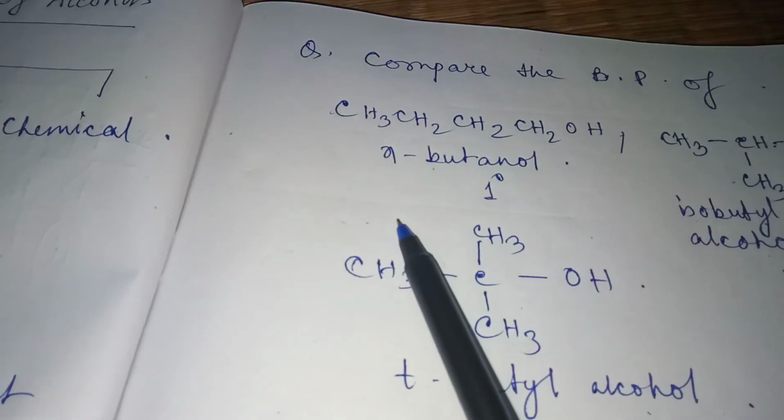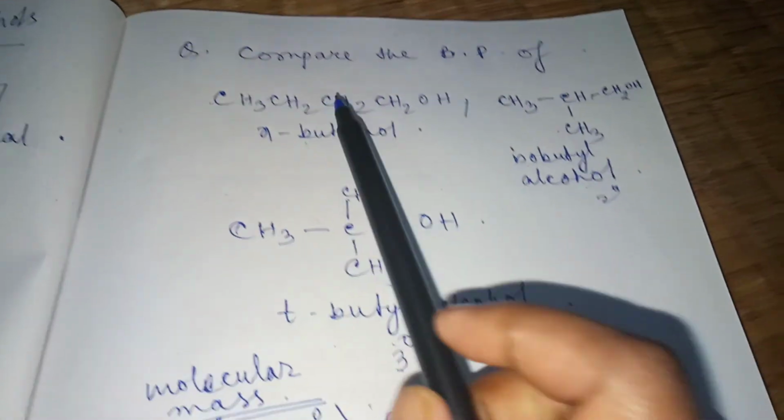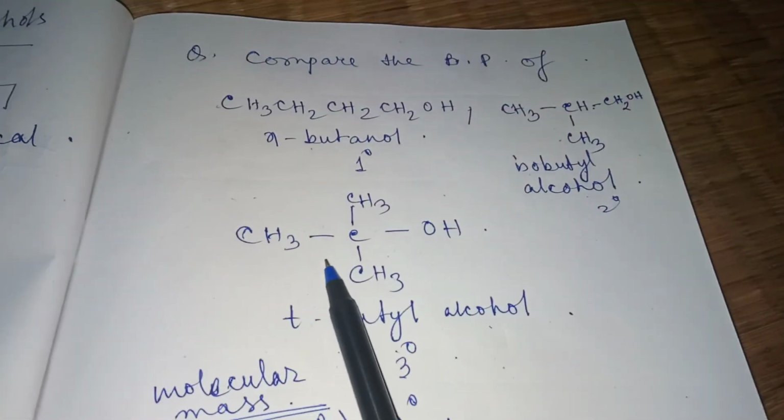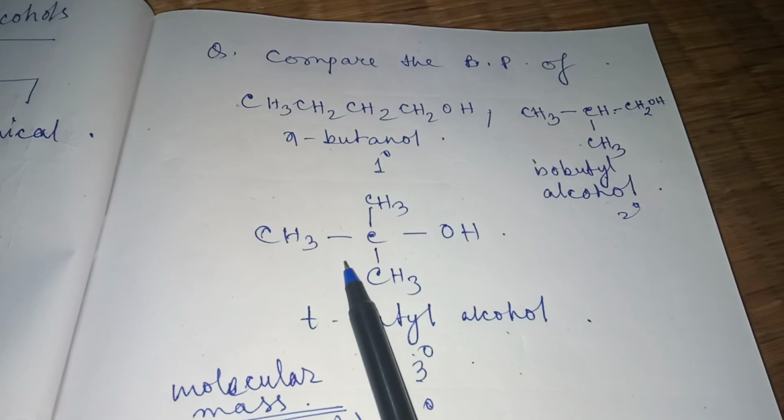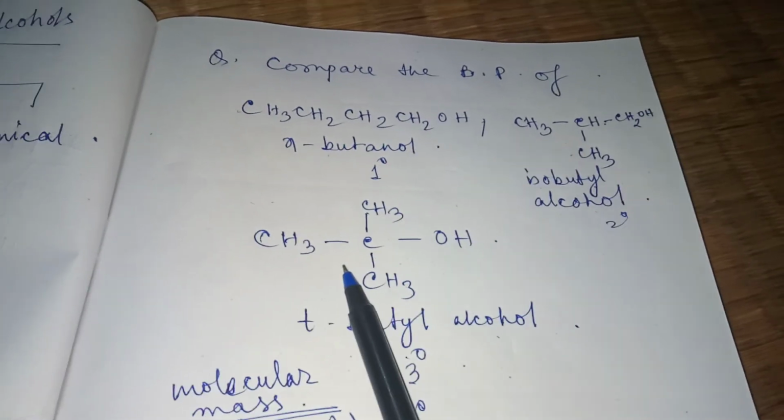And the second type of question in the boiling point: the molecules are all alcohol here, and they have similar molecular mass, but the only difference is that they have branches.